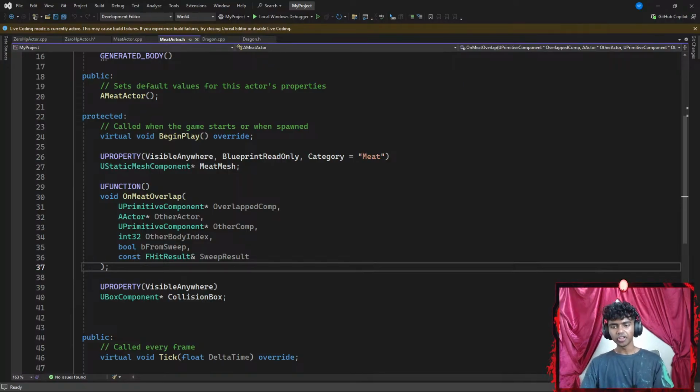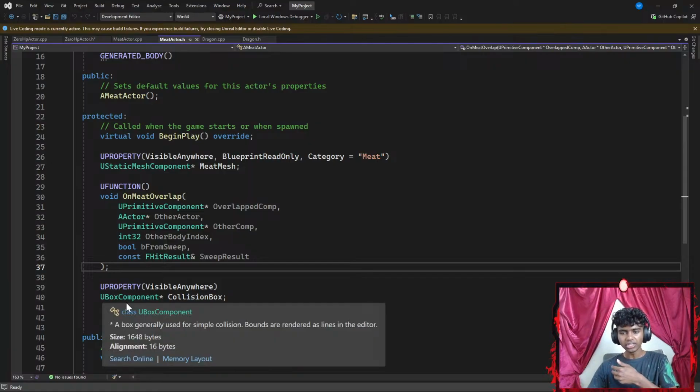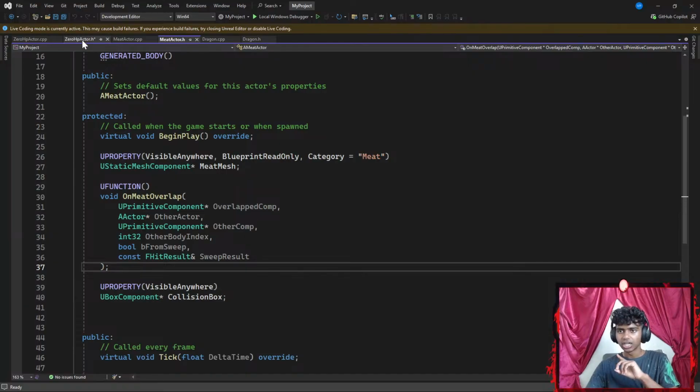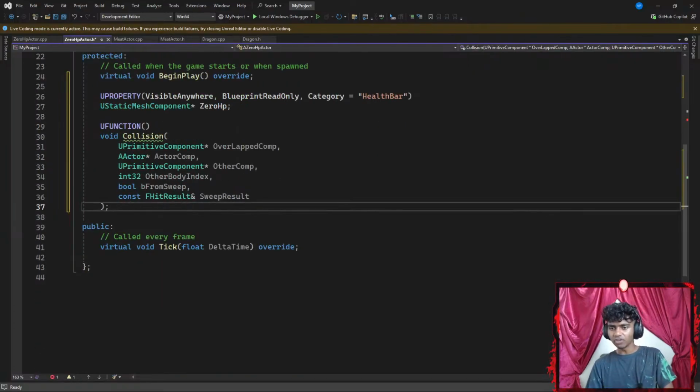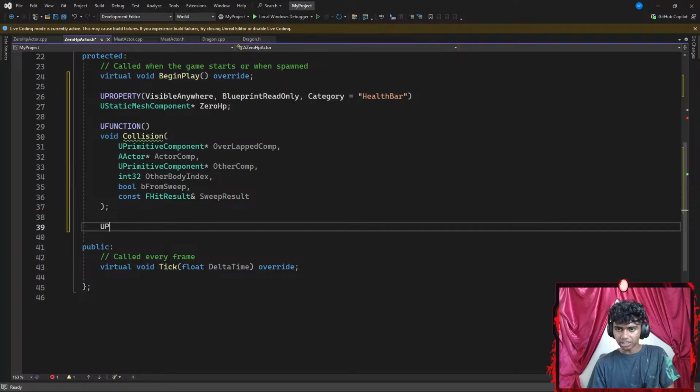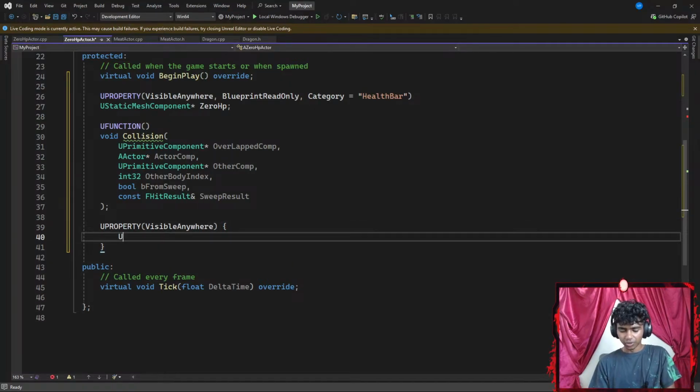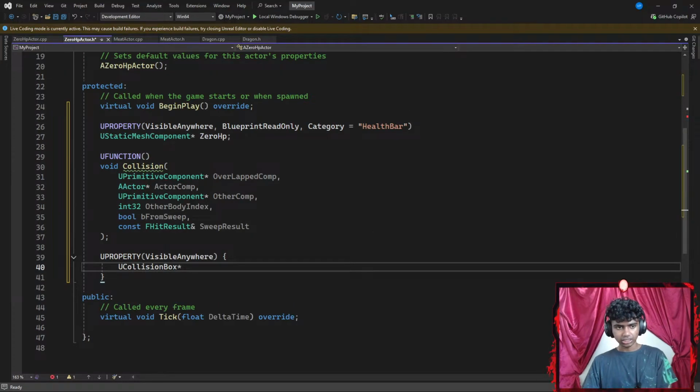Then I gotta create another UPROPERTY that says my collision box is going to be visible everywhere, and I create a UBoxComponent collision box. Just curious, what if I write it this way? Go with something like a UPROPERTY, which says it's going to be visible anywhere. Then I go with a pair of curly braces and something like a UCollisionBox.